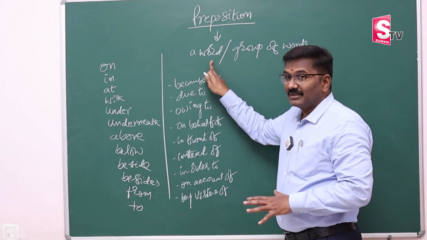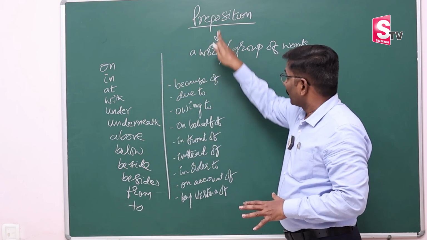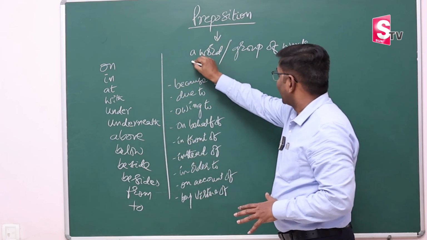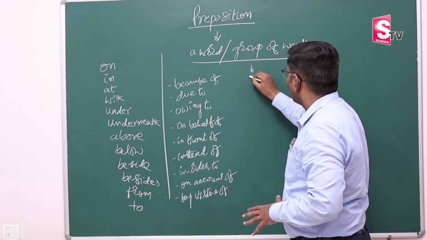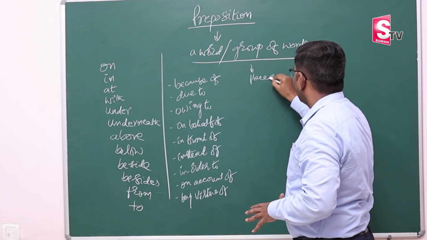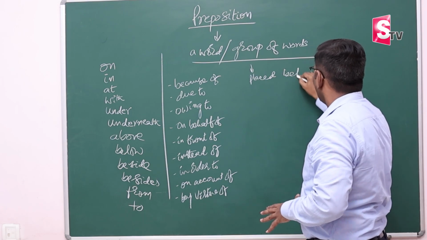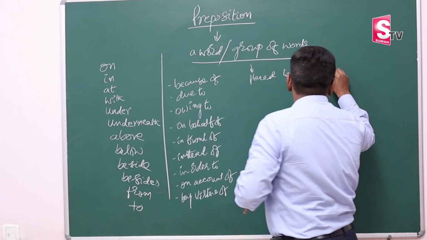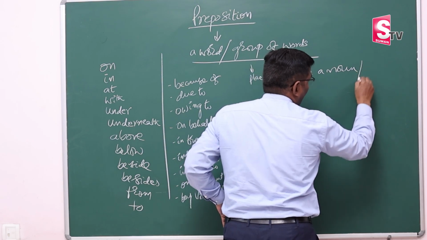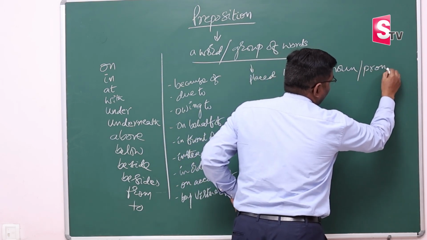So preposition is a word, yes. Group of words, yes. And it is placed before a noun or pronoun.